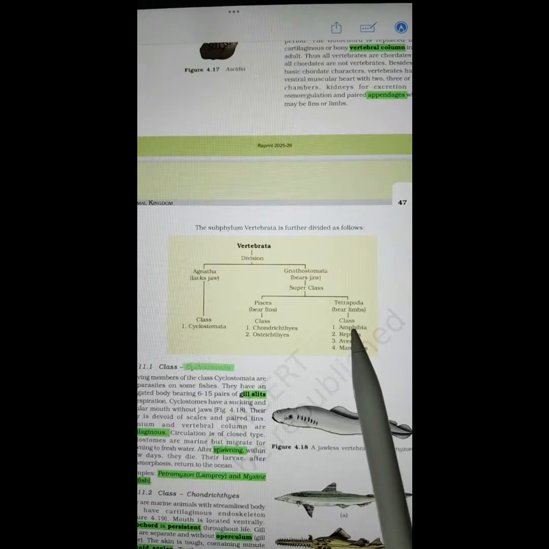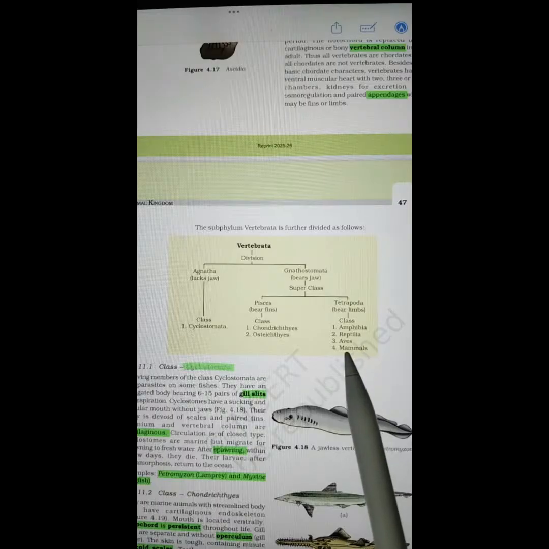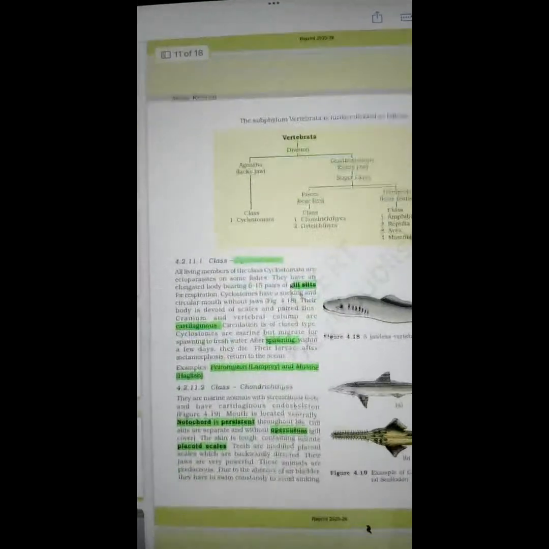So there are four classes in the superclass Tetrapoda: Amphibia, Reptilia, Aves, and Mammalia. Frogs came first, along with other members of the Amphibia, which are known as amphibians. Then came reptiles, in which snake comes. Aves includes the birds, and mammals includes us.